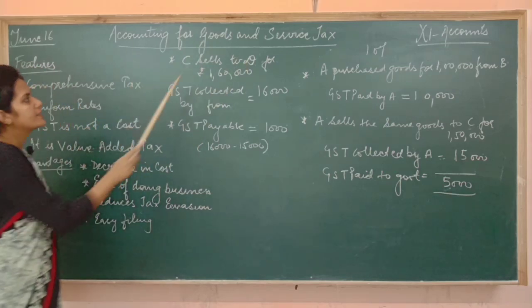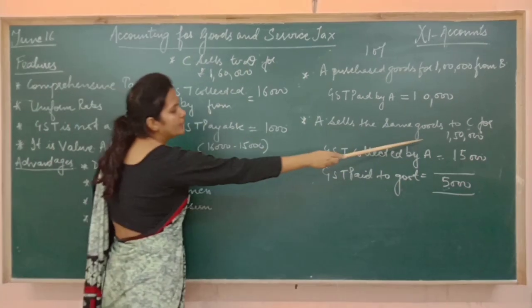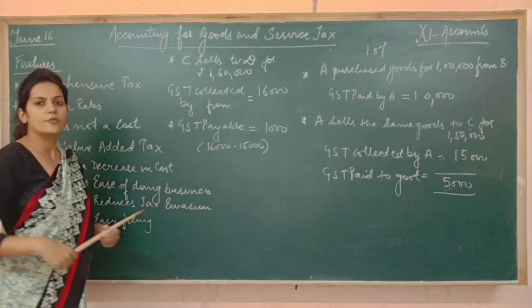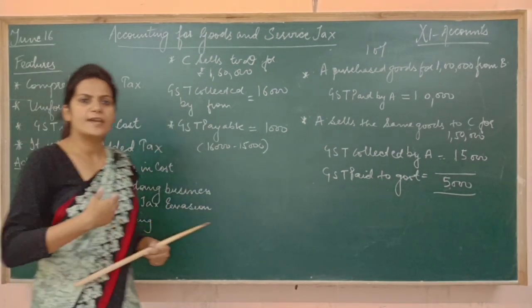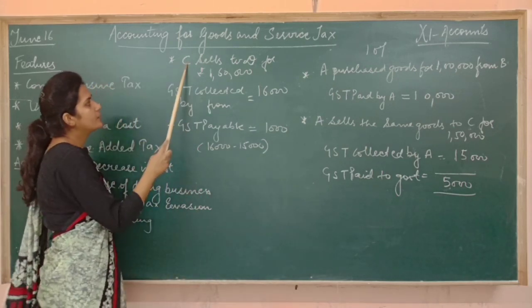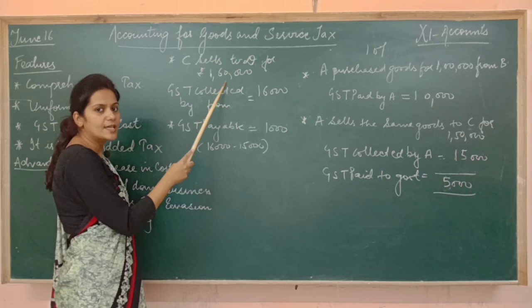Now suppose C purchased the goods at rupees 1,50,000. Now again C has done some value addition. Again C has made some changes into the product, and now he is selling the product at rupees 1,60,000.